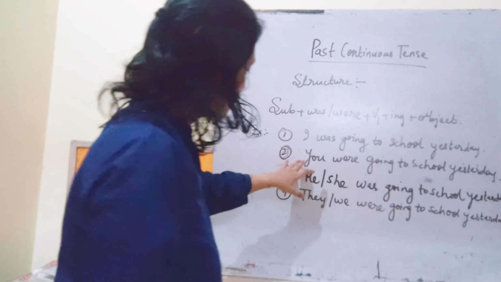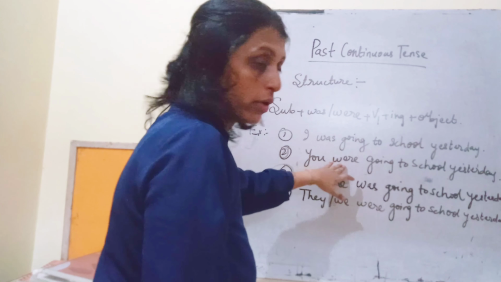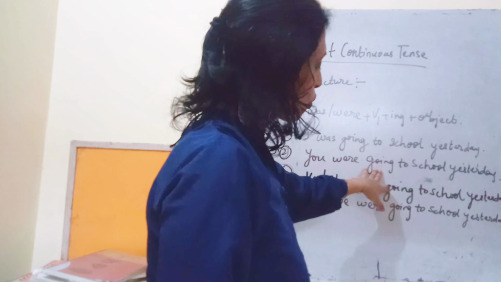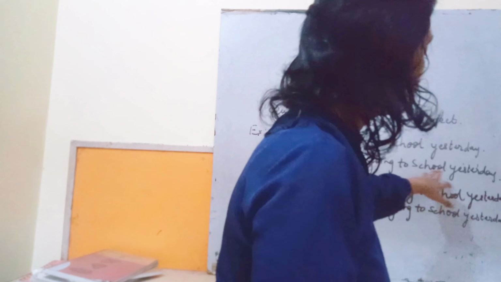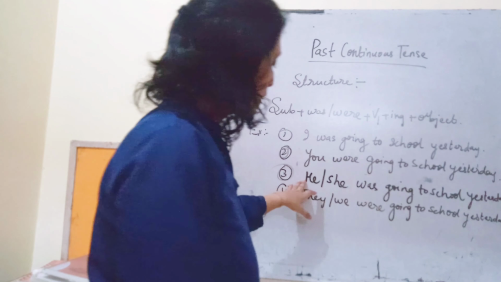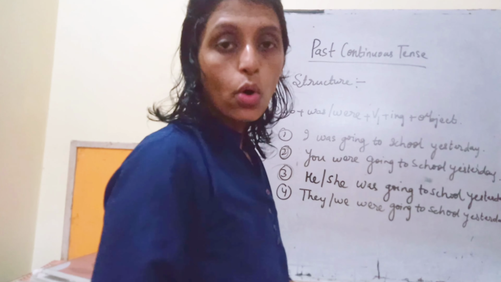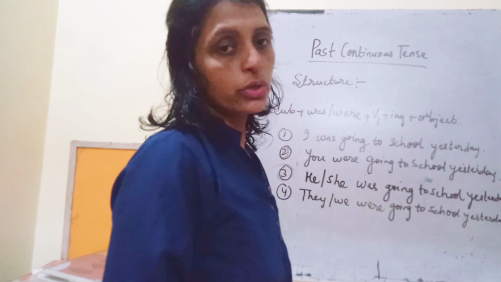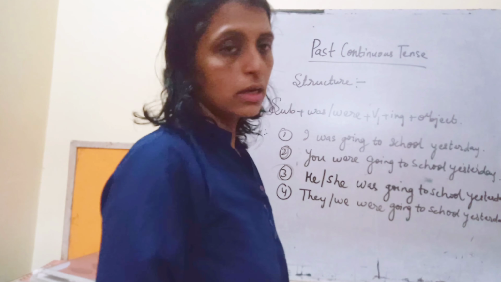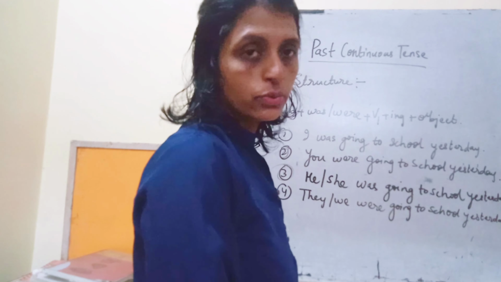Okay, then you is the second person, we have used here were, you were. Okay, then going, the verb first form plus ing, to school yesterday. Then he or she. Okay, it के साथ भी was we are going to use. With it we are going to use was because it is singular. Okay, so he or she was going to school yesterday.